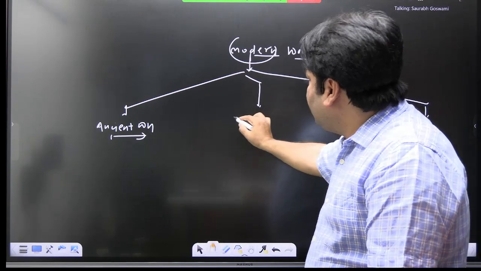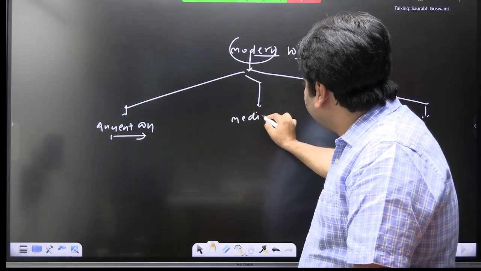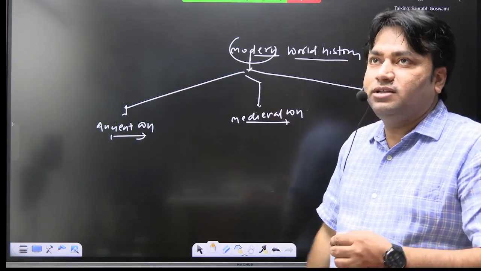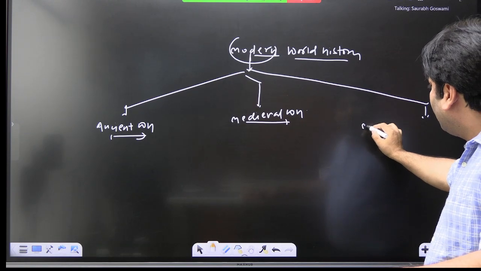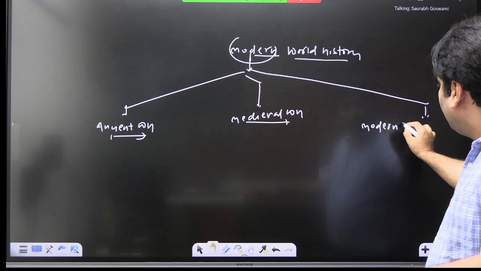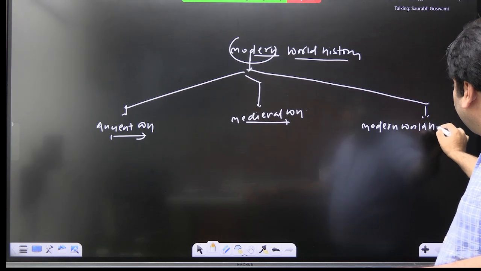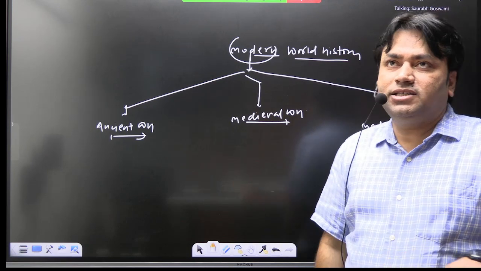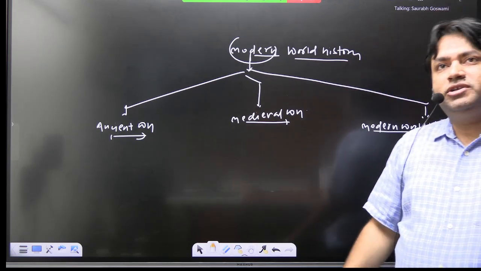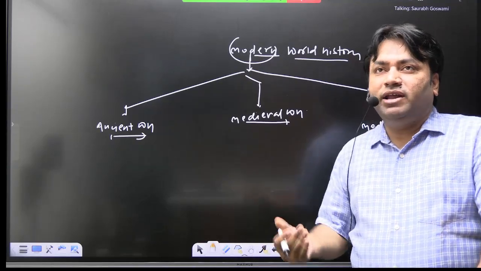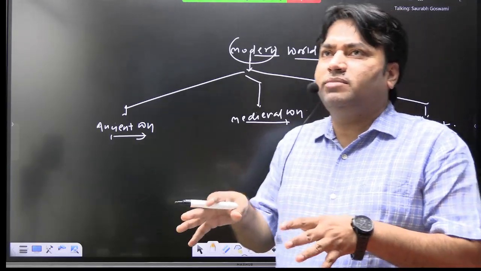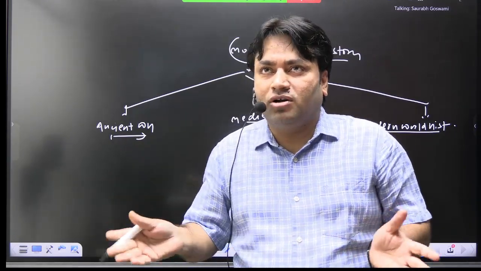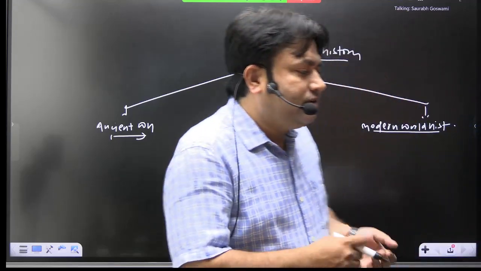The second age is what? Read this: medieval world history. The third is modern world history. So there are three terminologies here: ancient world history, medieval world history, modern world history. The timeline which I am going to discuss with you, some writers also vary. They put a different timeline, but that is not wrong. These are the different perspectives of different writers.